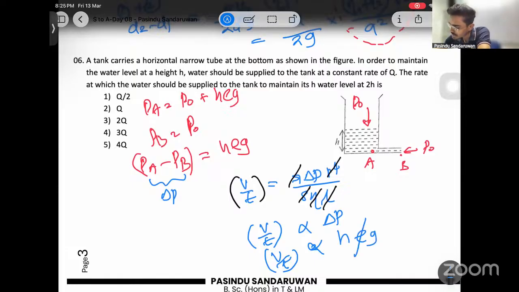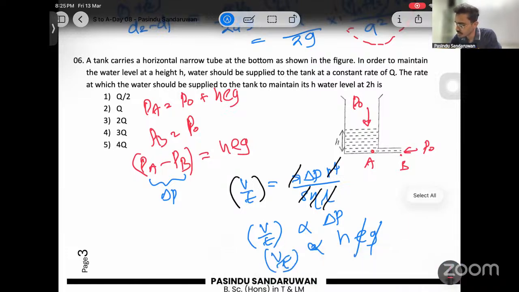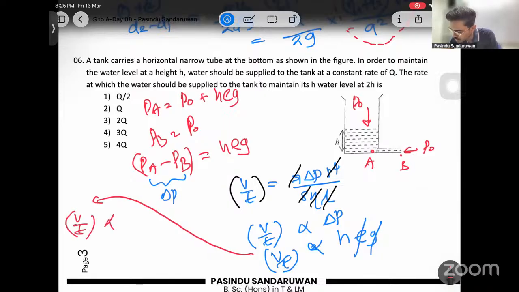Now from this, rho and G are also common. Very straightforward. See what has happened now? Which means V over T is proportional to H, no? Now initially it's given as Q. Let's apply this for these two scenarios given.